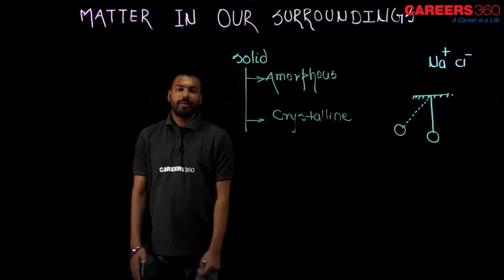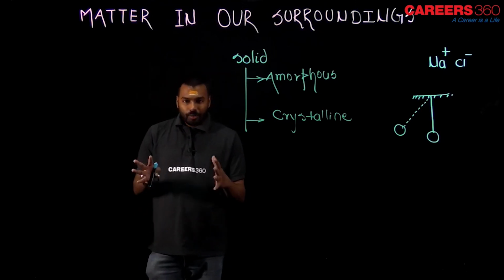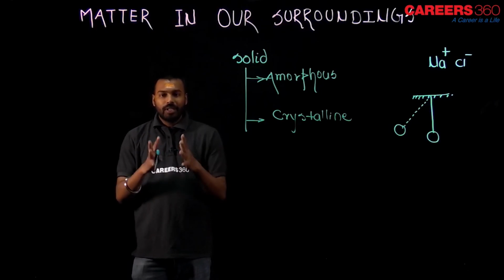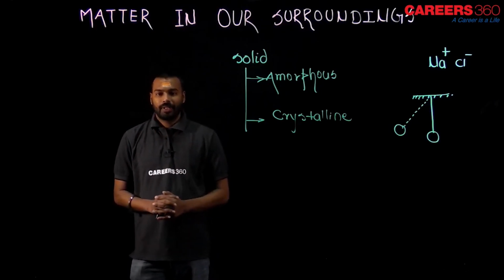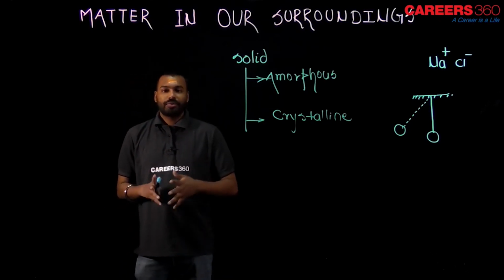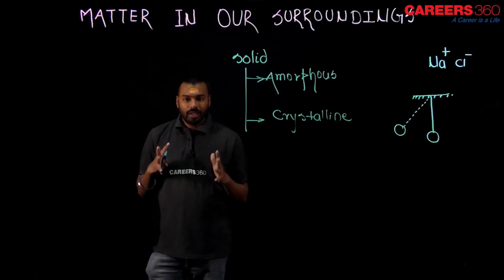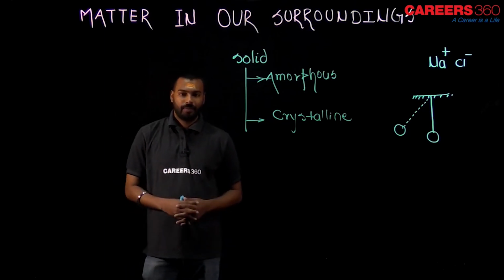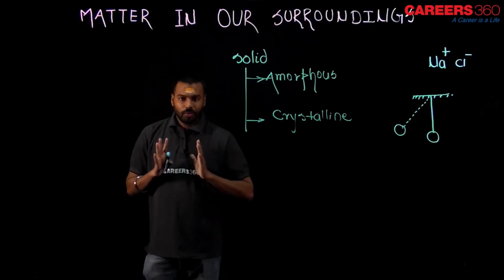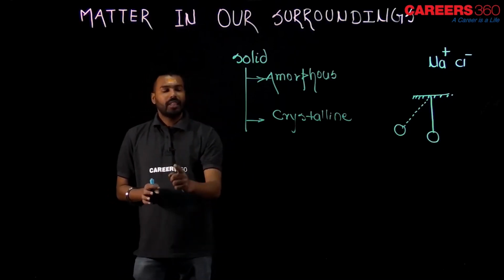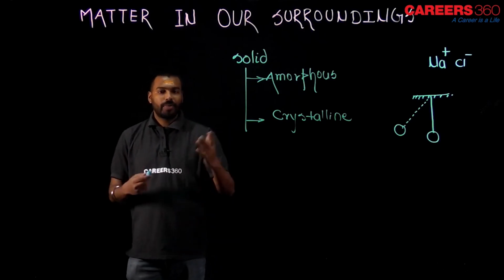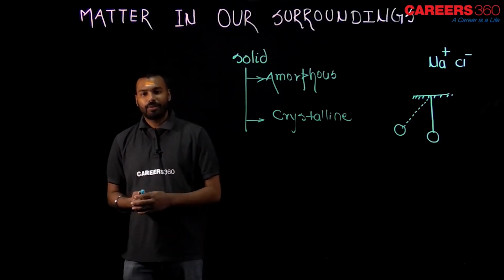Amorphous solid is that type of solid in which its constituent particles are not arranged in a regular, disciplined manner, and crystalline solid is that type of solid in which its constituent particles are arranged in a regular, disciplined order. If you don't understand these 2 points, no problem, you just try to know the types of solid, there are 2 types, amorphous and crystalline. The detailed discussion of this topic is in class 12th in the very first chapter, solid state.